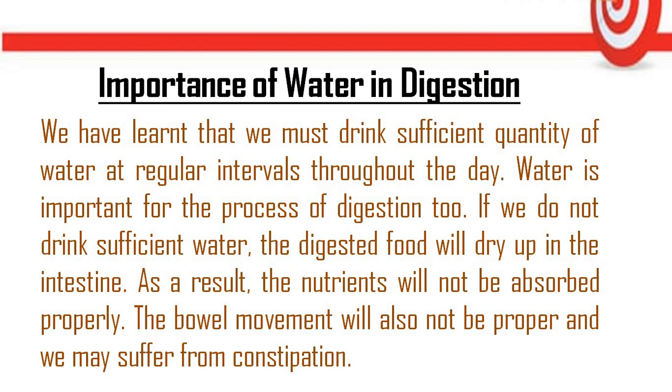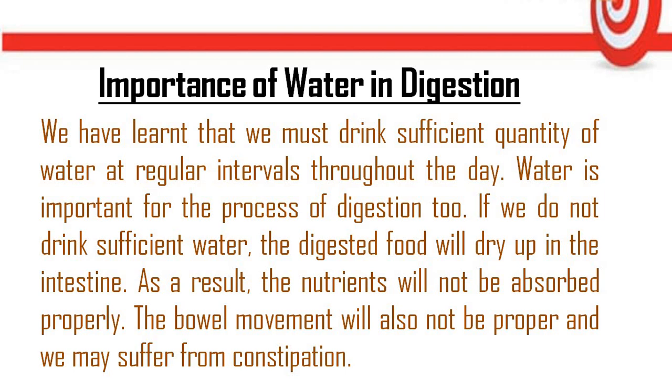After the process of digestion, when the food passes into the large intestine, the wall of the large intestine absorbs the water, and it also gets mixed with the blood and goes to every part of the body. If you do not drink sufficient water, then think what will happen: the digested food will dry up in the intestine. As a result, the nutrients will not be absorbed properly. Then again, our blood will be unable to absorb nutrients of the food. The bowel movement will also not be proper and we may suffer from constipation.